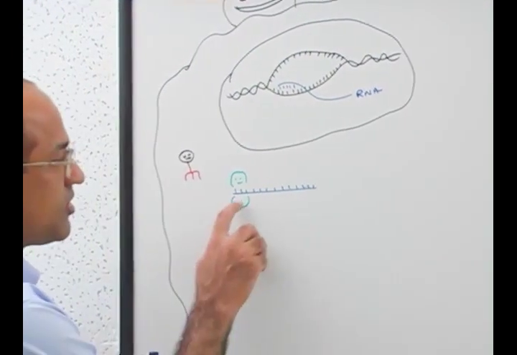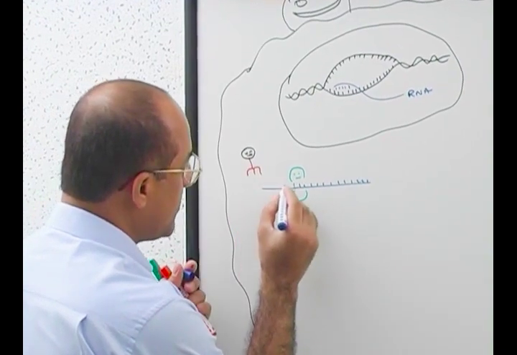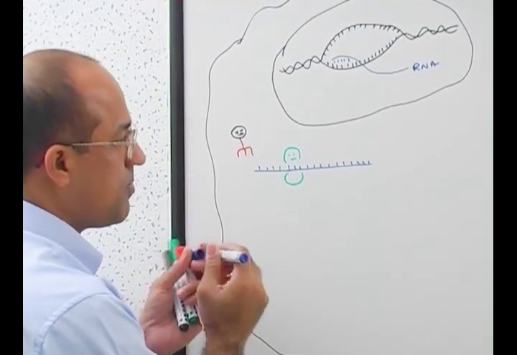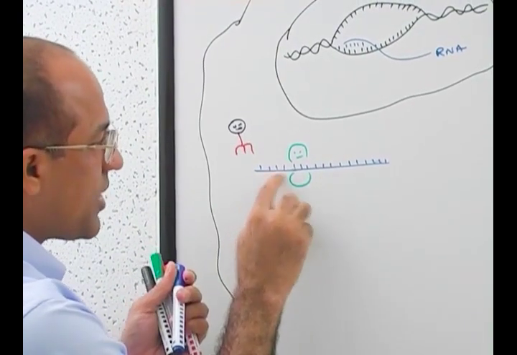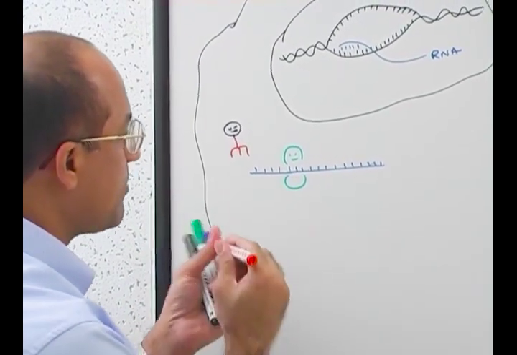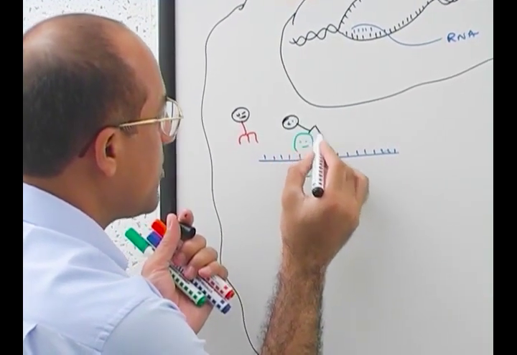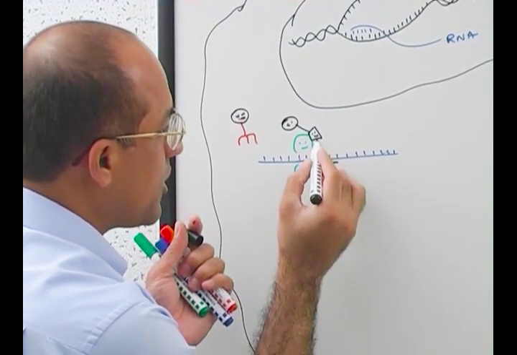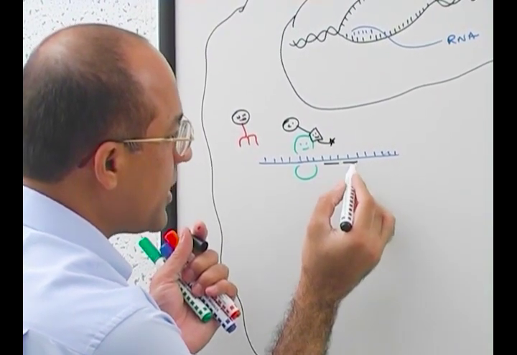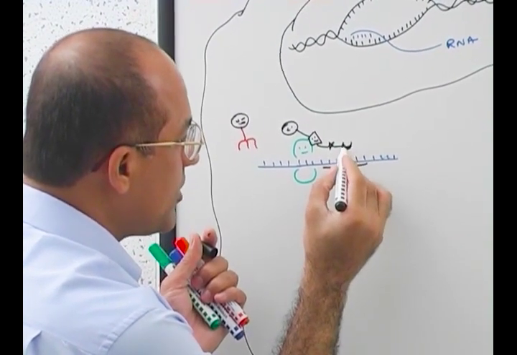For example, this is a ribosome. Suppose this is messenger RNA, and this ribosome is reading the messenger RNA. It has read this point and this point, so it will maybe have 2 amino acids attached. One amino acid is this one, the other amino acid is this one. Then for example, these 3 points are coding for a star amino acid. Then these 3 points are coding for, let's suppose, another amino acid.